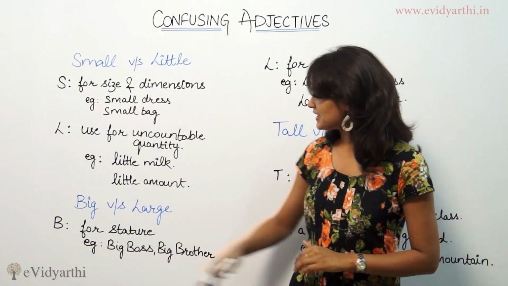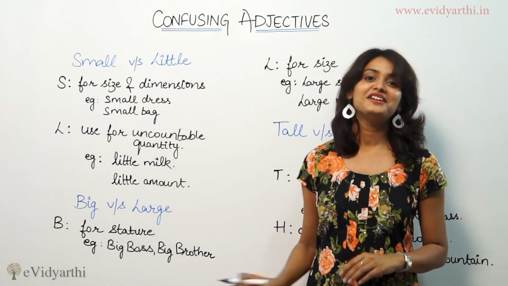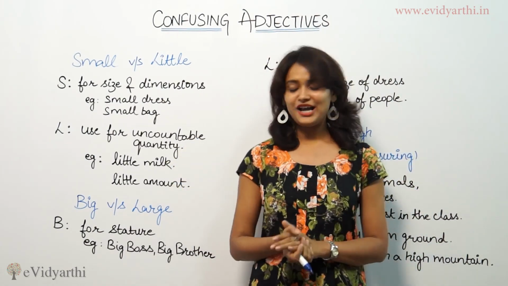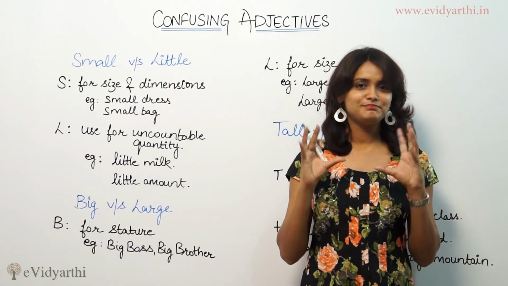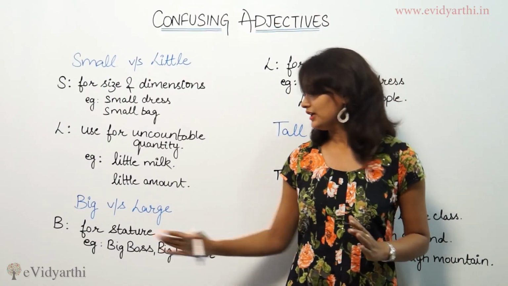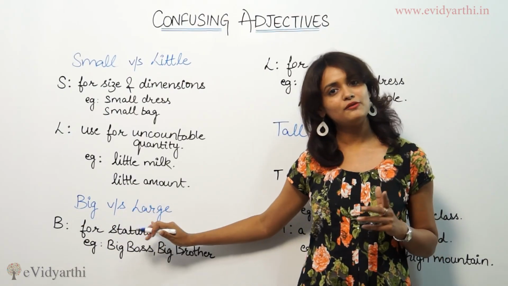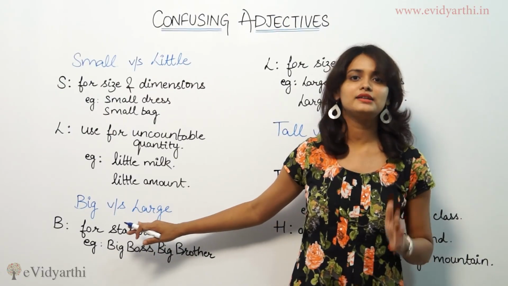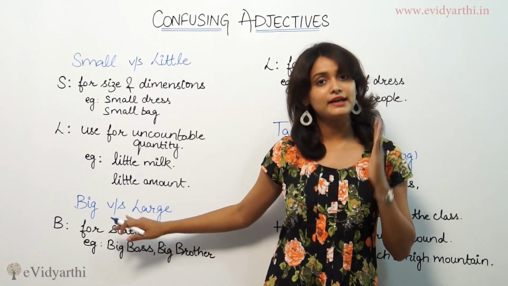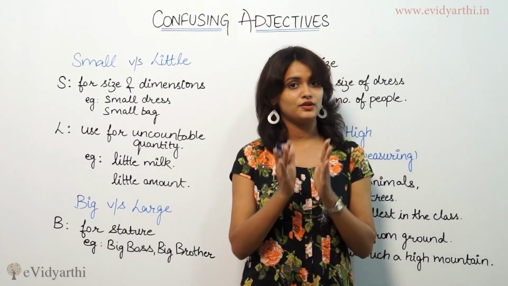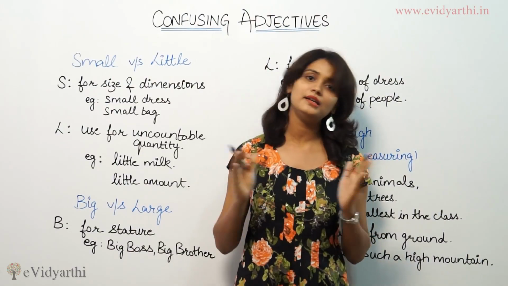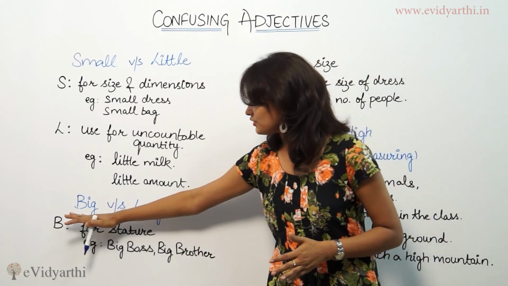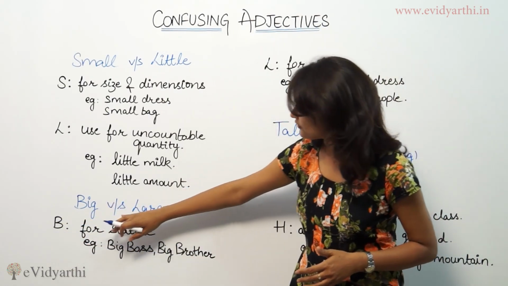Coming to the next one, which is big versus large. When we say large, you find something very wide, right? And when we say big, it's quite big. It's a kind of strict and formal word. But the meaning is the same, because earlier I also mentioned that they are synonyms. And here also I repeat that we use these words depending upon the context in the sentence, that is, what exactly the situation is. Because definitely the meaning is the same, and it's not usual to use both of the words in the same sentence, right? So let's see how we can use both of these words.